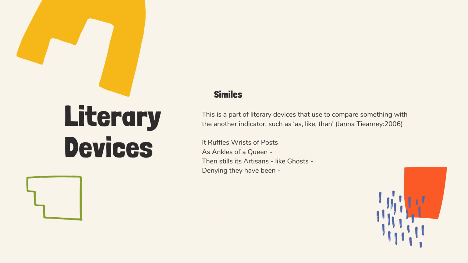And for the next part is similes. Similes are a part of literary devices used to compare something with an outer indicator such as like and than. We can mention it in the poetry with this example. It ruffles wreaths of bows. And in this line, you can see then steals its artisans like ghosts. Here, like ghosts. So that's the similes.